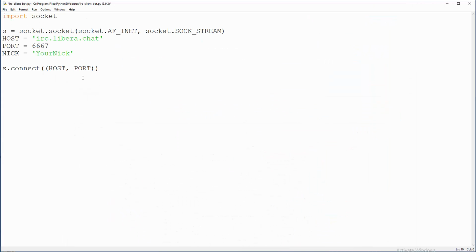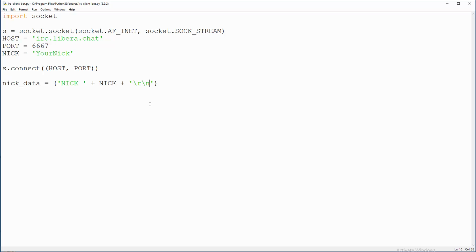So let's do that. Nick data, that's the stuff that we are going to send. How are we going to construct that command? Well, that will be, of course, a string, and then we will encode it. So on the left side it will be NICK, and then we will concatenate the nick from above, okay, and then we will concatenate \r and \n.